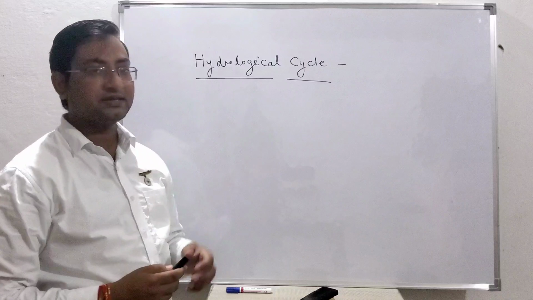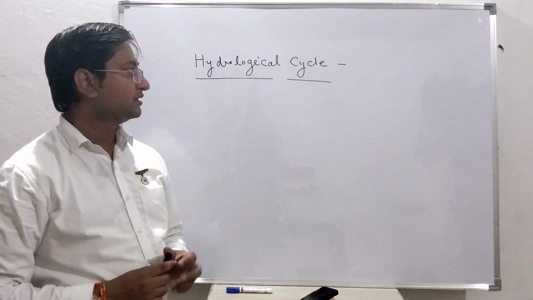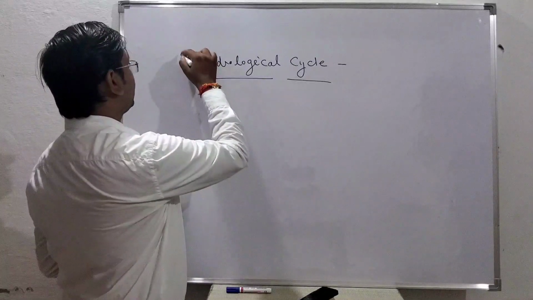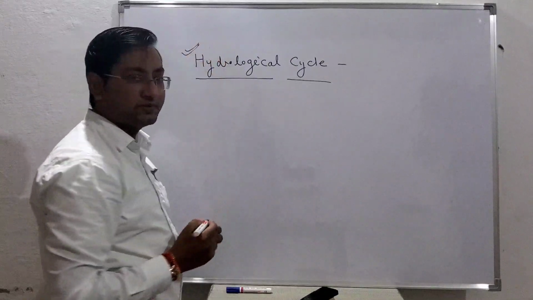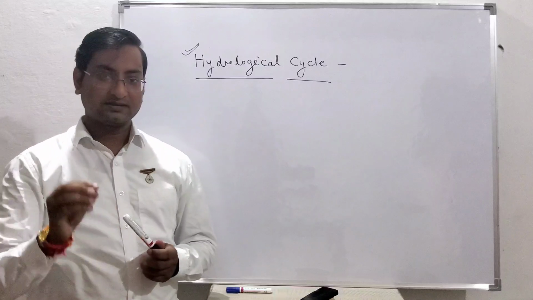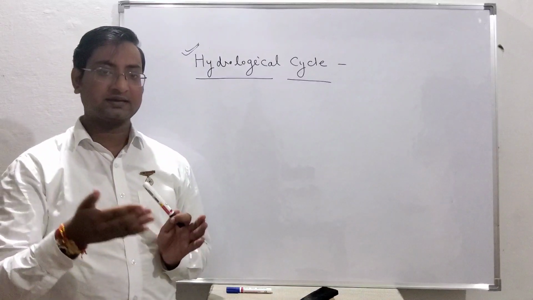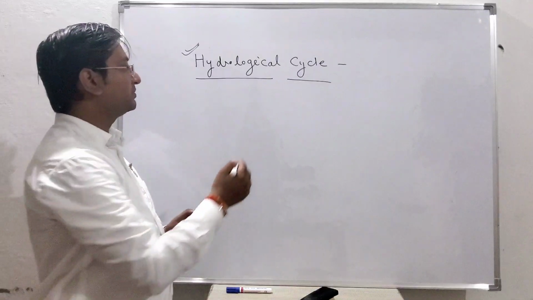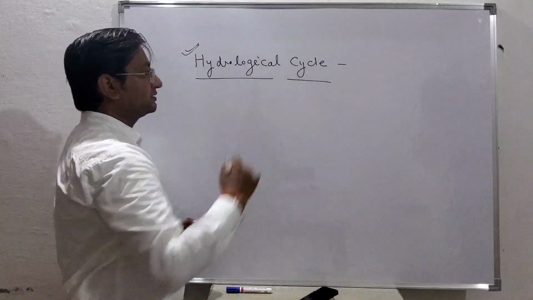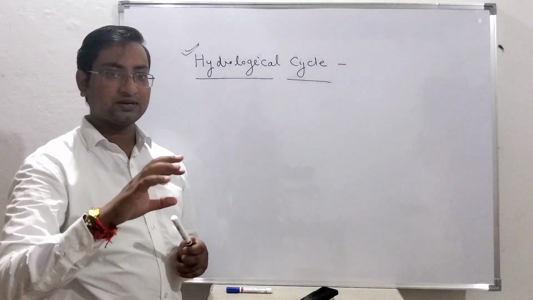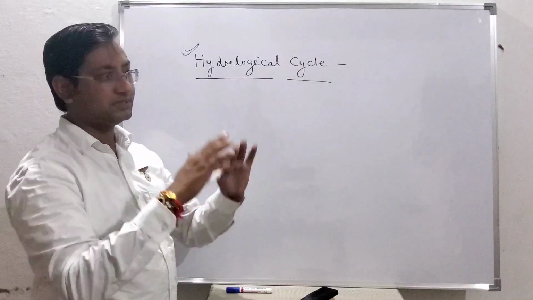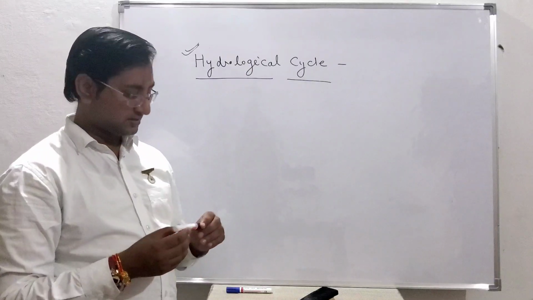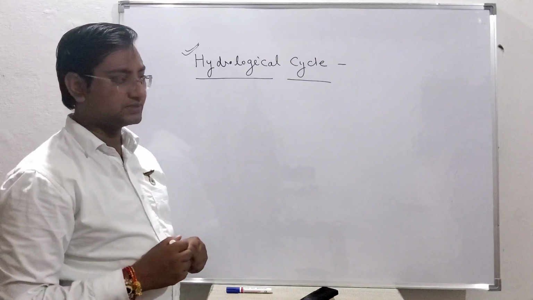As we have seen in the case of hydrology, similarly you can explain the hydrological cycle. You will say the hydrological cycle describes the occurrence, distribution and circulation of water in nature. Again, it will give you the whole idea about the circulation and distribution of water and how it exists. So we will be looking at this hydrological cycle.